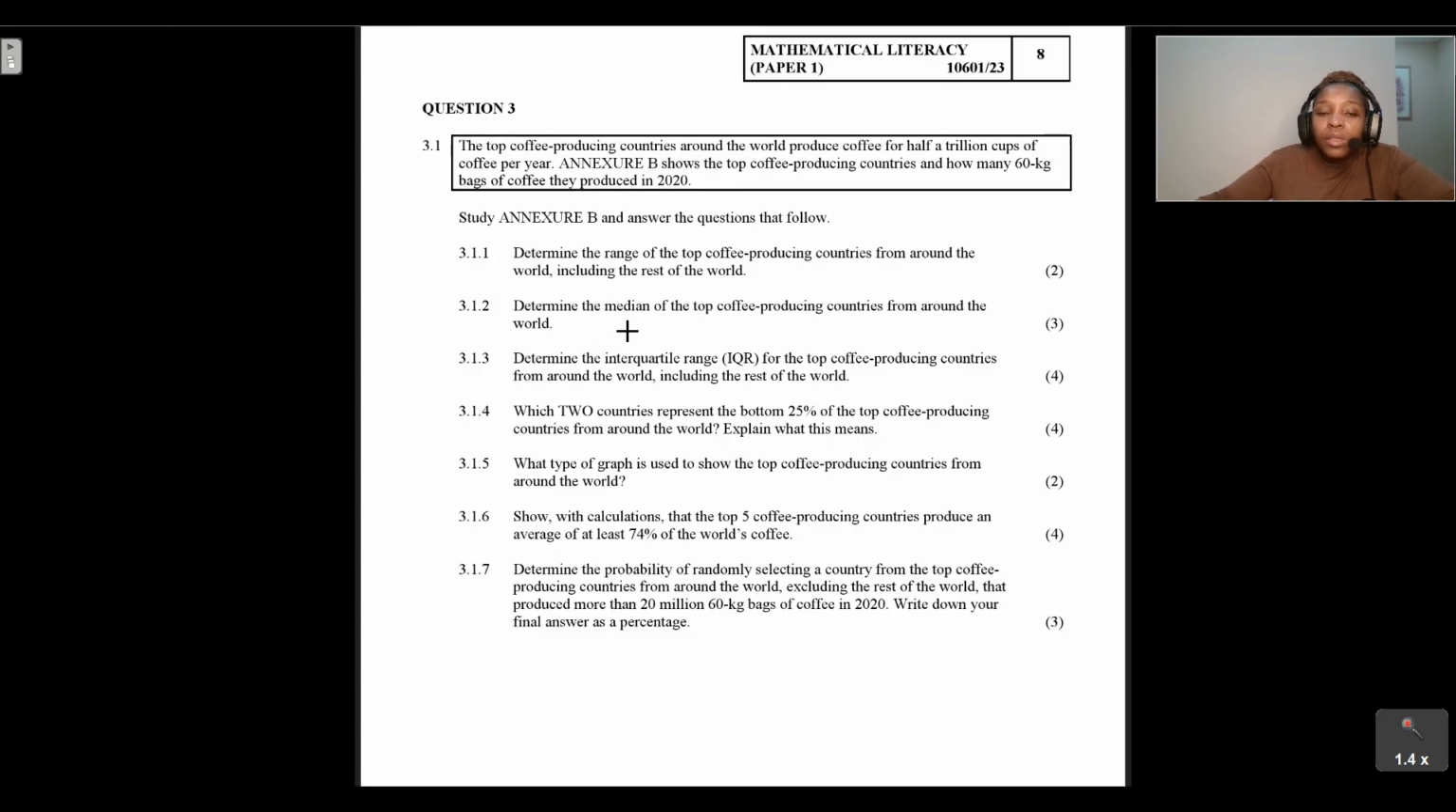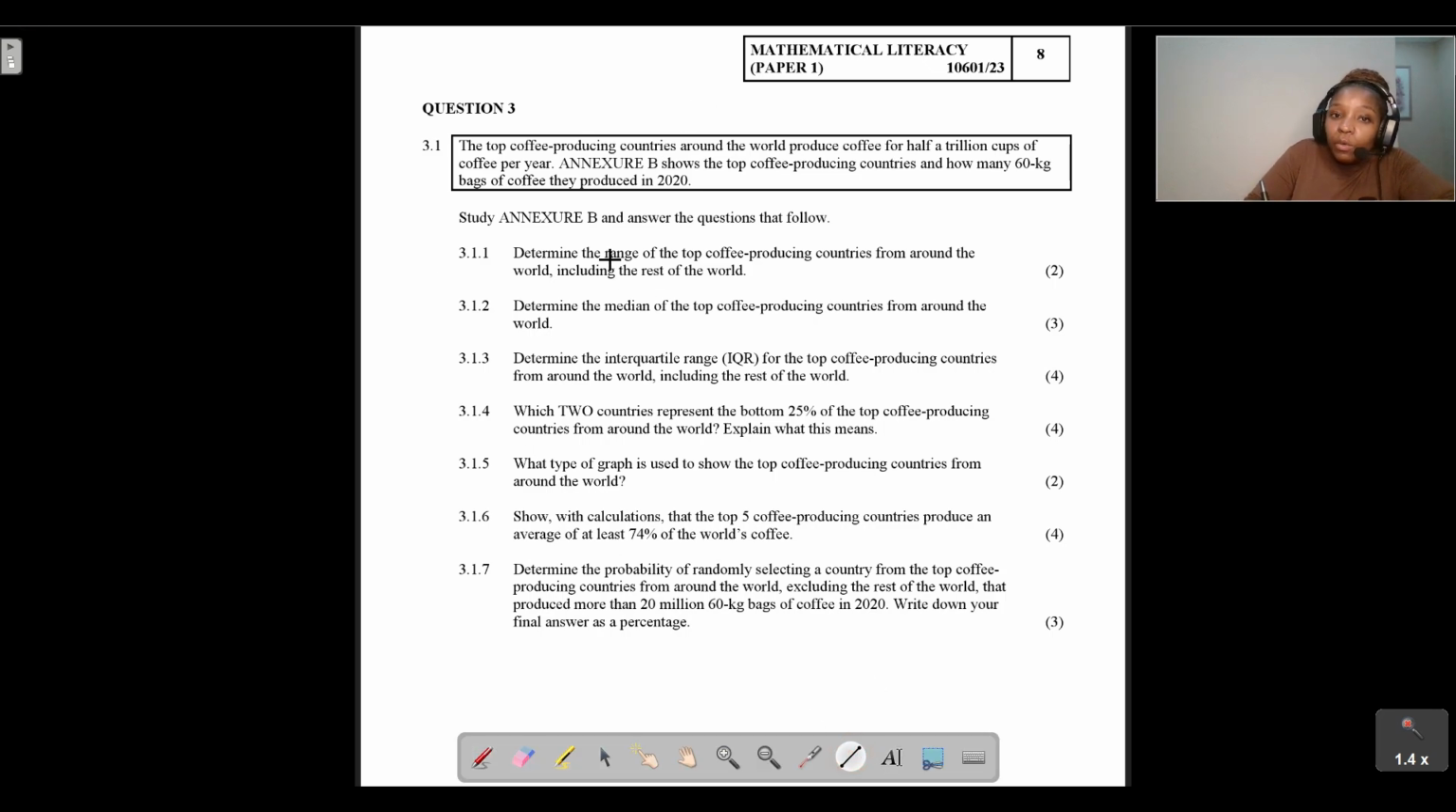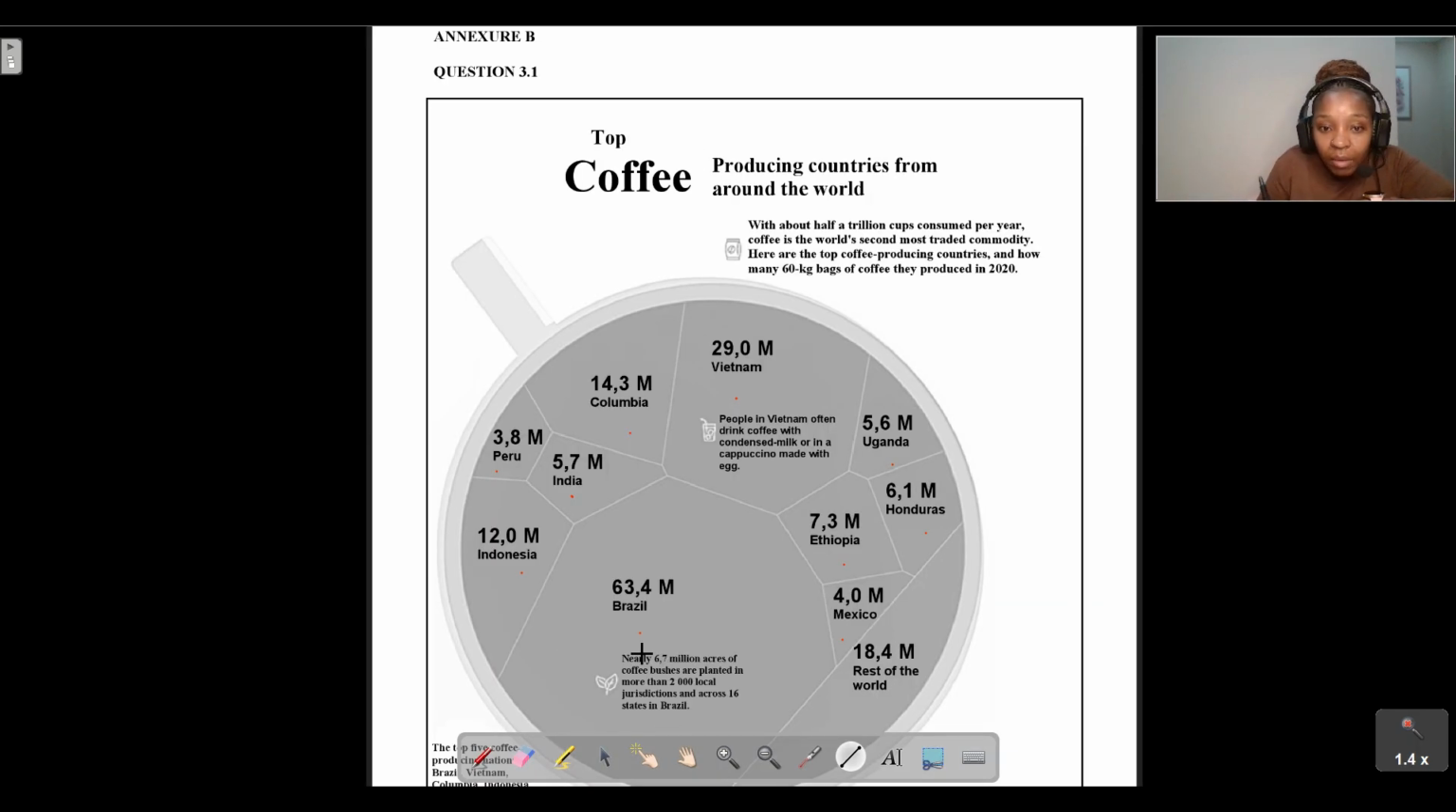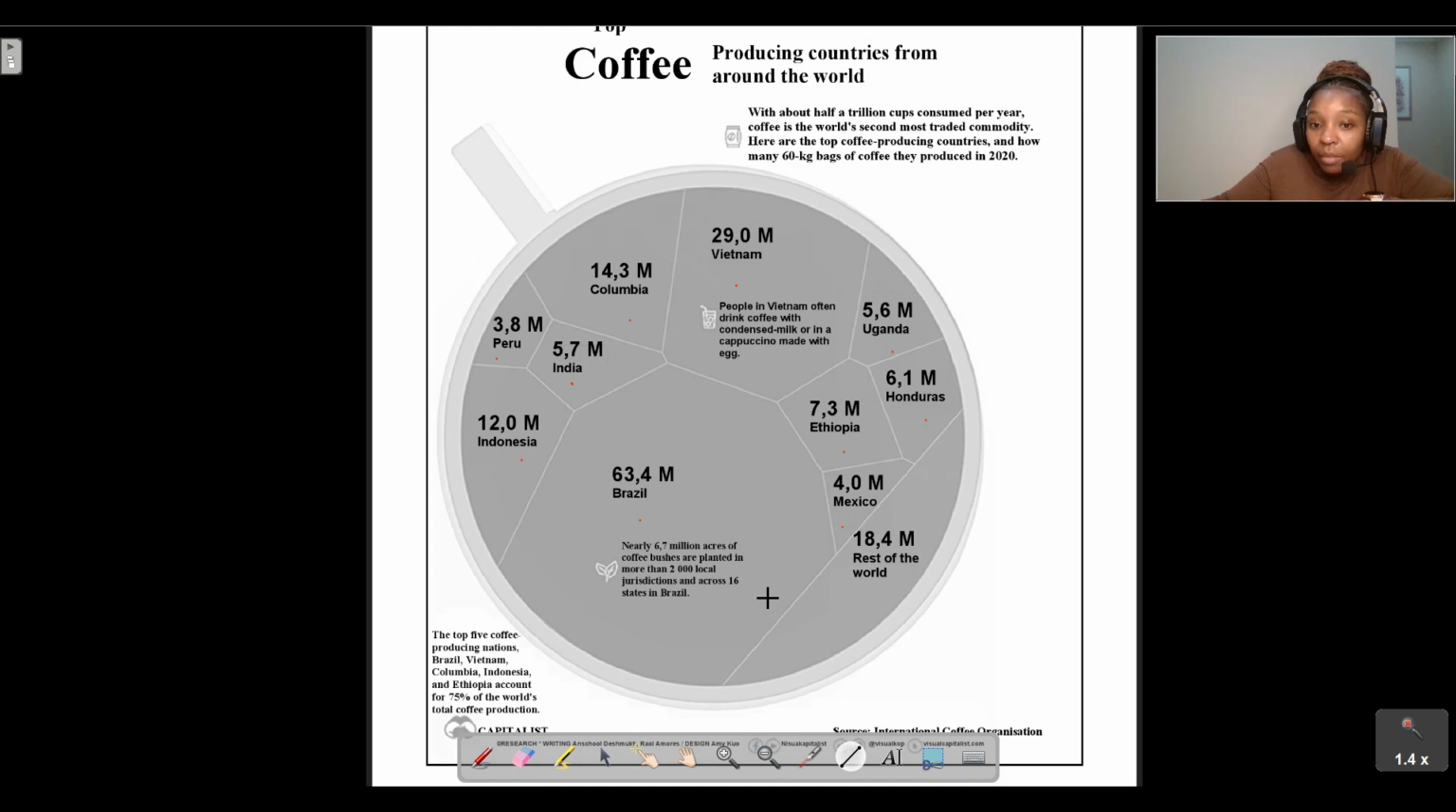It says, determine the range of the top coffee producing countries from around the world, including the rest of the world. So this is very important. First thing, we want to determine the range. How do we determine the range? Range is equal to the maximum value minus the minimum value, and we are asked that now we need to include the rest of the world when we're looking for the maximum and minimum value.